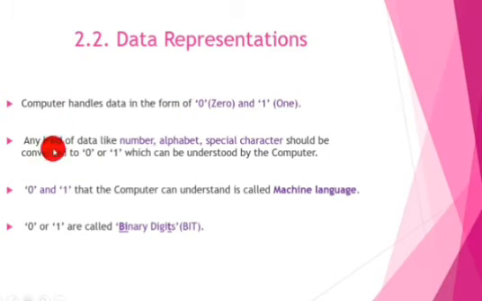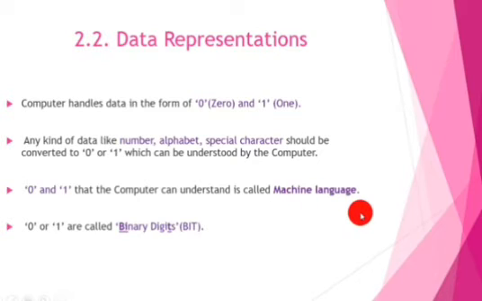Okay, what you have to do is convert the different kinds of data, like numbers, alphabets and special characters, into 0 or 1, which can be understood by the computer. Whatever kind of data you give, that data is converted into the system understandable format. So 0 and 1, which the computer can understand, is called machine language. In which generation was the machine language used? First generation. Very good. In the first generation the machine language was used.